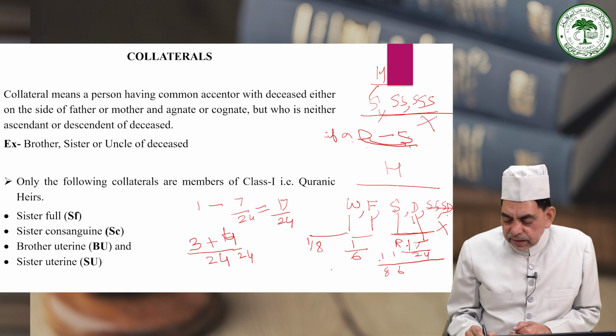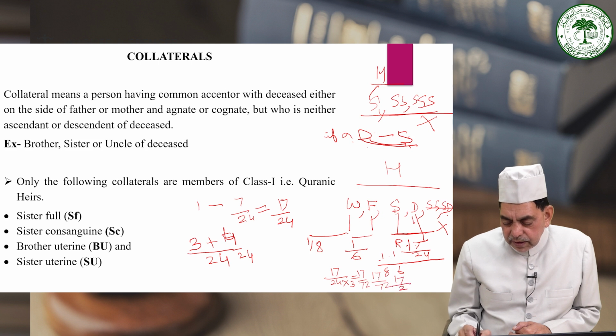So this 17 by 24 will be converted into 3 lots, 3 shares, by multiplying the denominator 24 by 3, and in this way 3 shares will be made: 17 by 72, 17 by 72, 17 by 72.